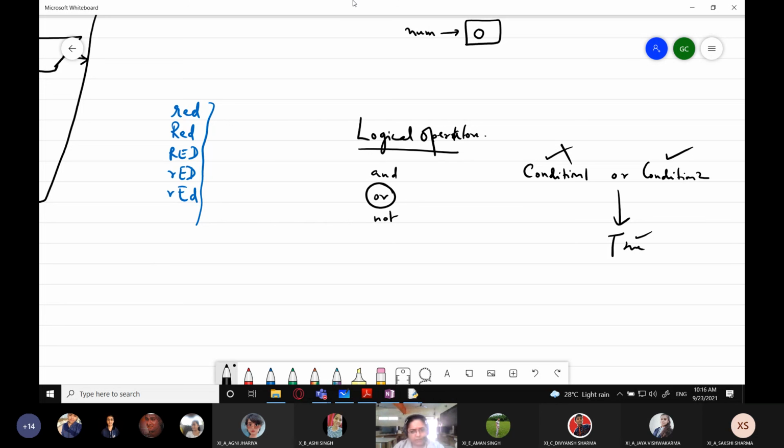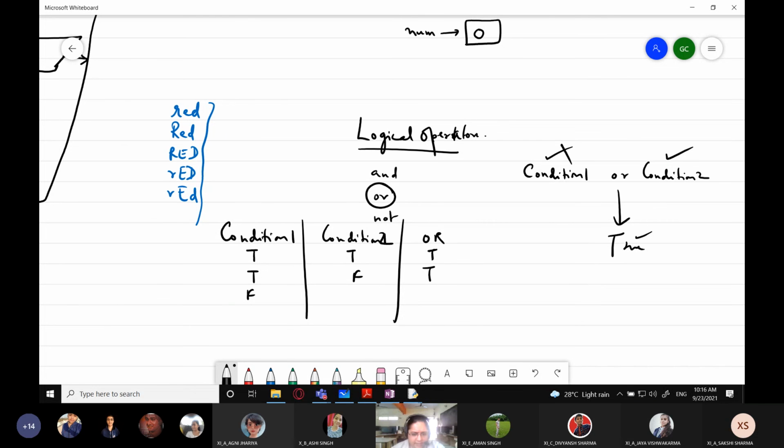True result. If both conditions are false, it will be false. I'm just drawing a truth table over here. See, first condition and second condition, and the result of the OR operation. Suppose the first condition is true, second one is true, result is true. First is true, second is false, still it is true. First is false, second is true, still it is true. Both are false, only then it will be false. So this is how OR works.